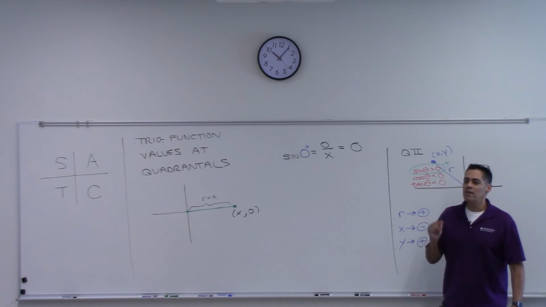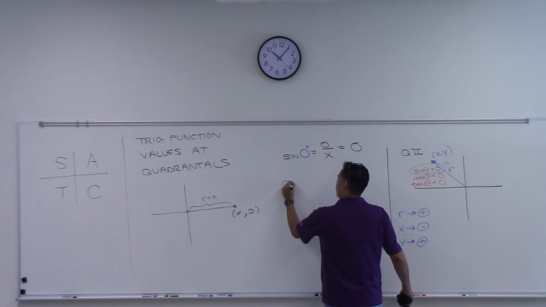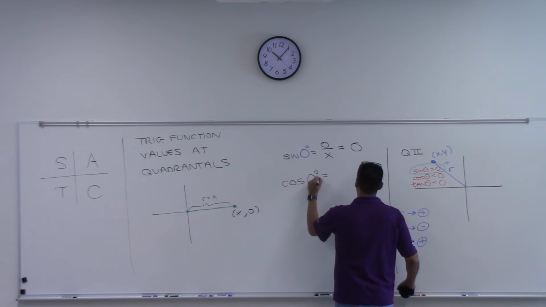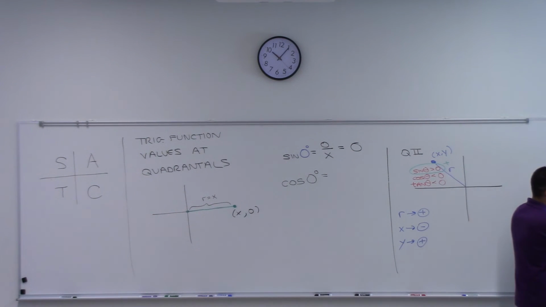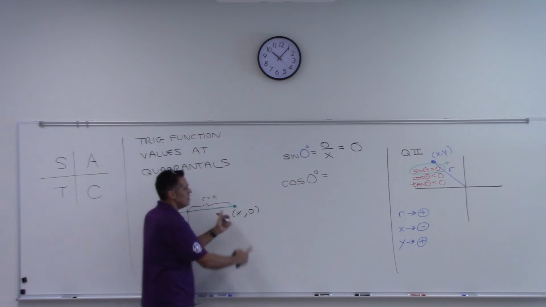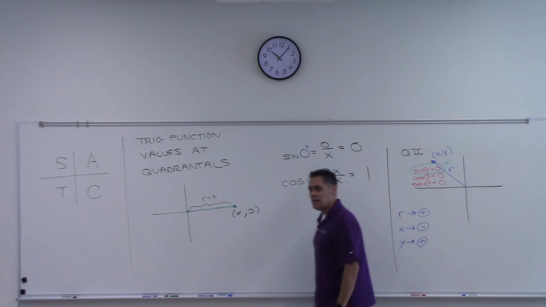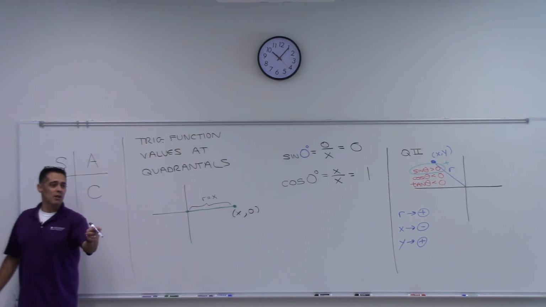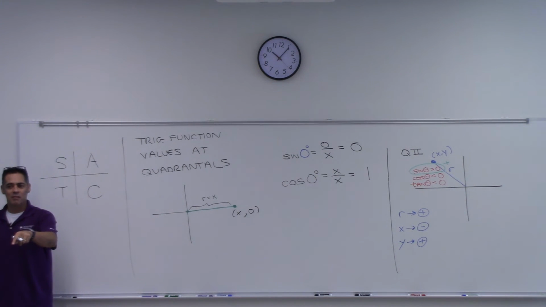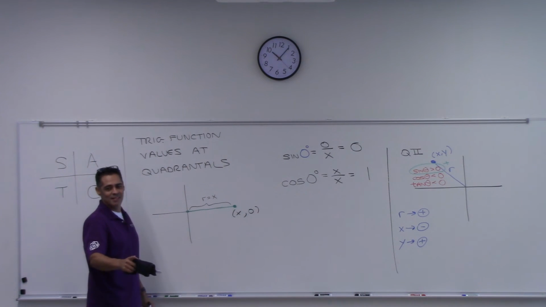All right? What is cosine of 0? 1. Why? Well, by definition, cosine of theta of some angle will be the x divided by the r. But if our angle is 0, x and r are exactly the same thing, right? So this is x over x, which is 1 always. What's cosine of 0? Okay.